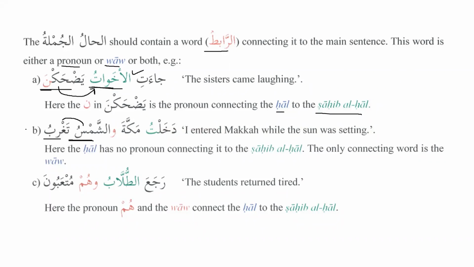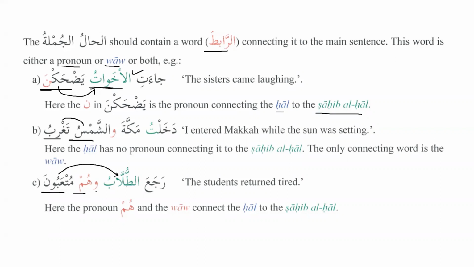So in this case, inshallah, it's easier for us to understand what is meant by the rabit. Rabit means that the verb should follow the noun. Or if we have a noun, then it should follow the noun as well. For example, we can see over here, Raja'at tullabu wa hum mut'abuna. So the students, we know it's masculine and it's plural. So that's why we have to use mut'abuna. The students returned tired. So here we are talking about the hal of the students.